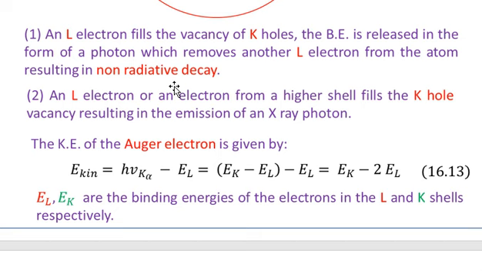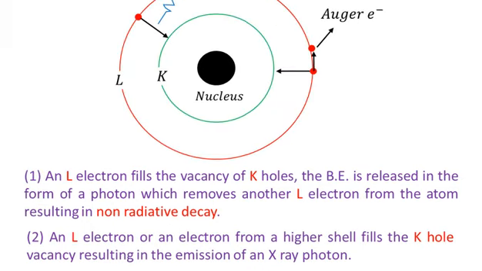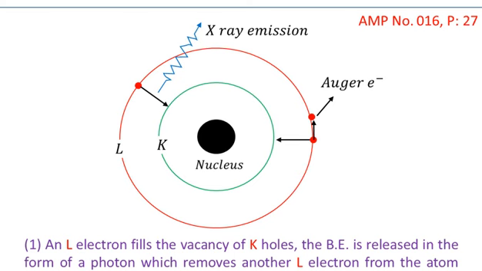That is, no emission of X-ray takes place because the X-ray which was to be emitted was absorbed by another L electron, which we call the Auger electron, and that electron is ionized or removed from the atom. Such a process may be referred to as a non-radiative decay process. No X-ray emission takes place in this case.